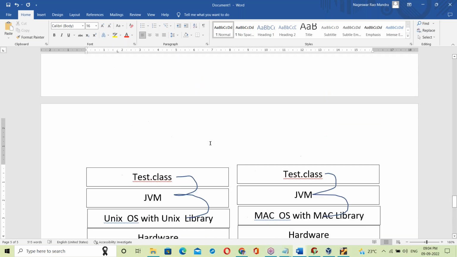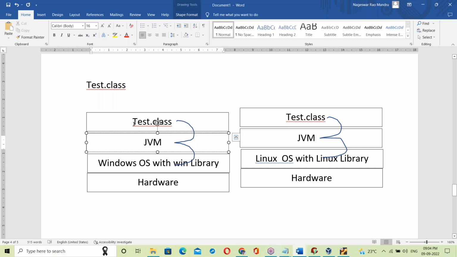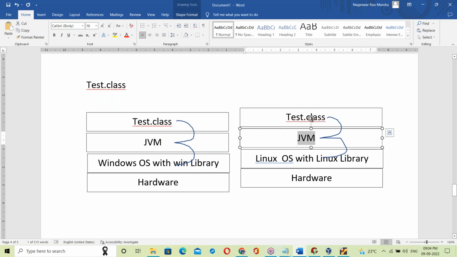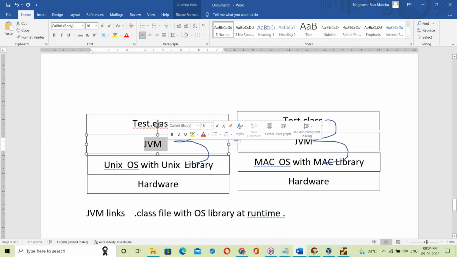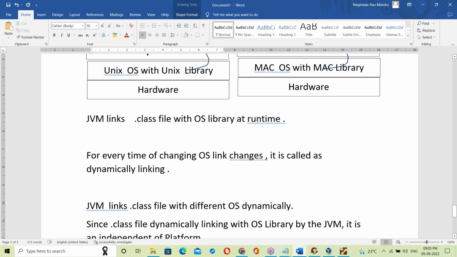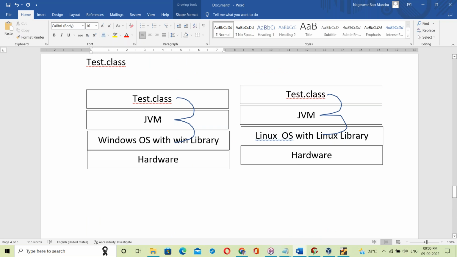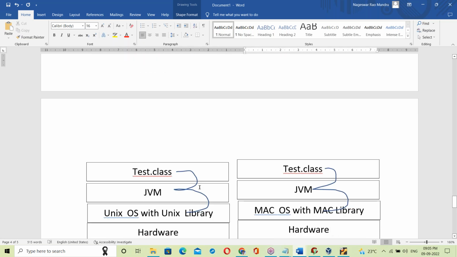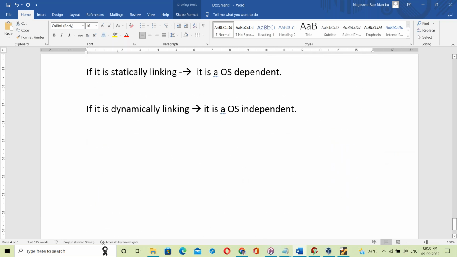Now a doubt here. See, the Windows JVM links the .class file to Windows OS. The Linux JVM links the .class file to Linux OS. The Unix JVM links the .class file to the Unix library. Now the question is, is the JVM part of the OS? For every OS a separate JVM is available: Windows JVM, Linux JVM, Unix JVM, Mac JVM.